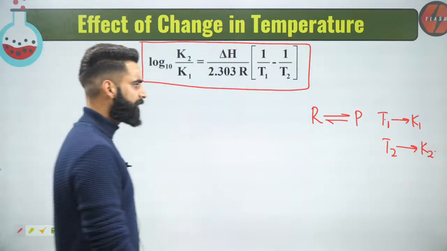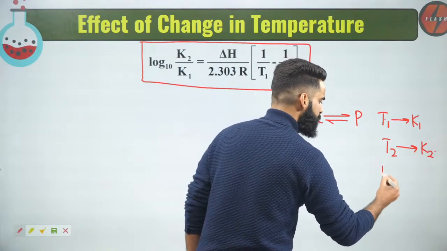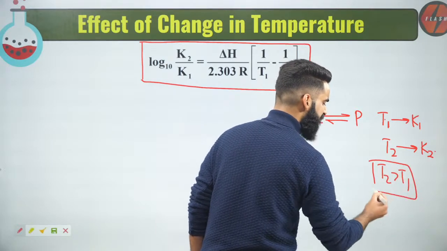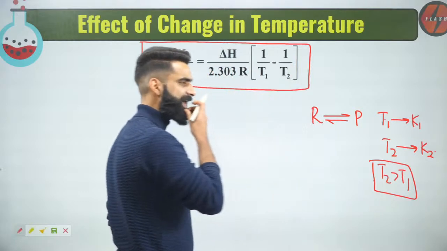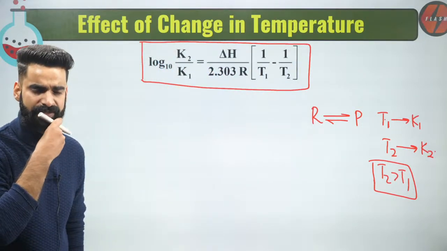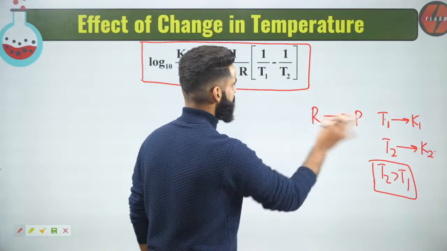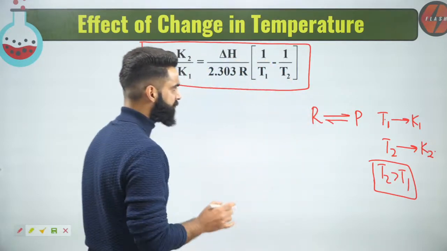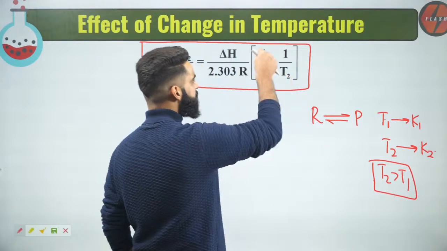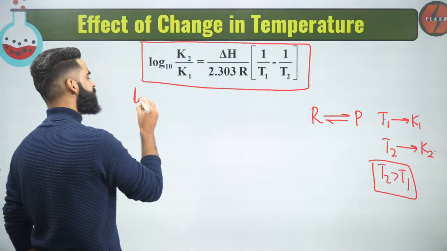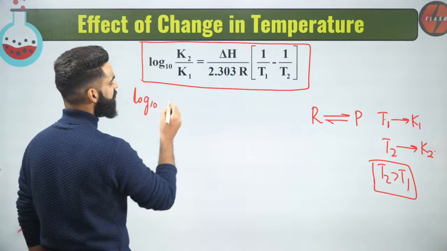Now, if I assume T2 is greater than T1, that means I'm increasing the temperature of the reaction. If I increase the temperature of this process, first of all, it's going to be T2 minus T1 divided by T1 T2. I can write this equation like this so that you can get it properly.